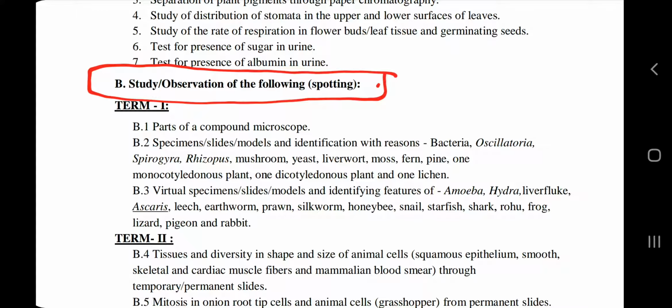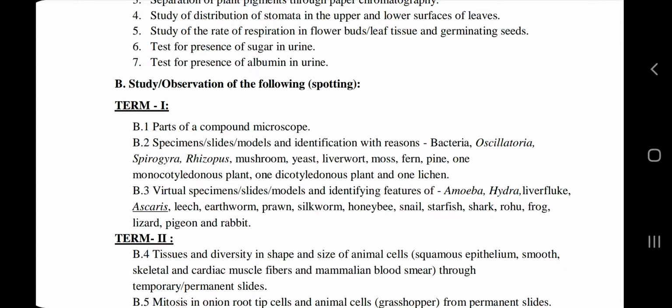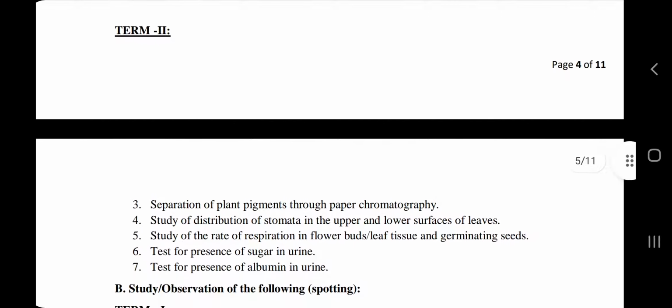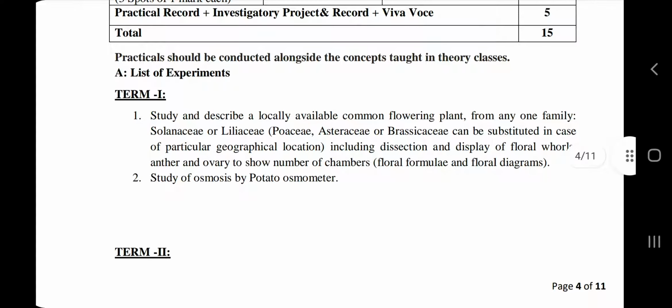Means specimens or models or diagrams of living creatures for the diversity point of view. Okay, so there are term 1 and term 2, two split lists from list number B. So we have two lists, list number A and list number B. List number A includes 7 experiments, list number B includes several spots.